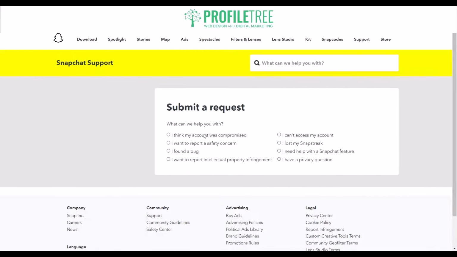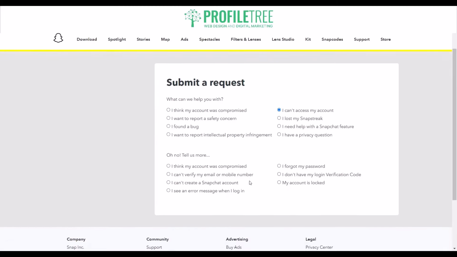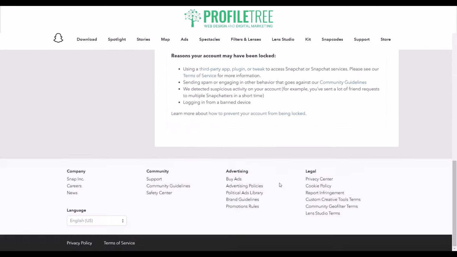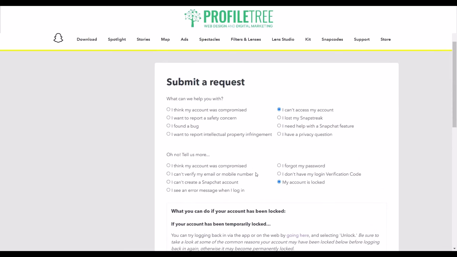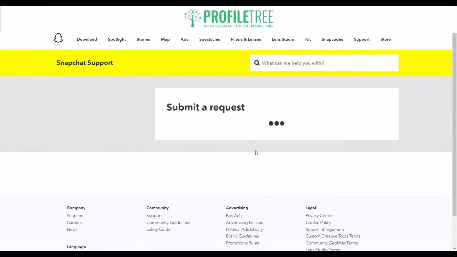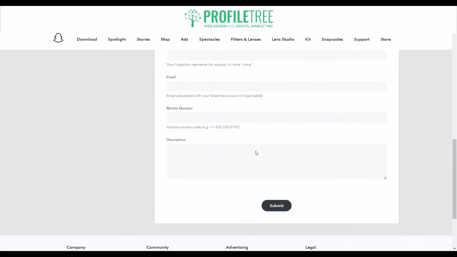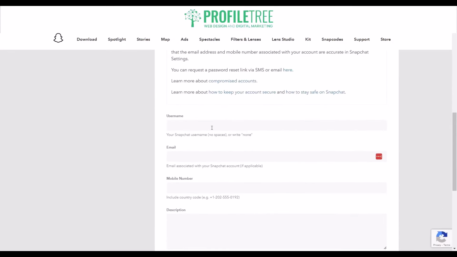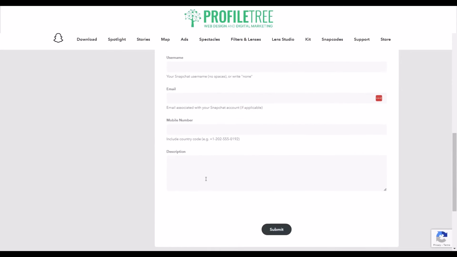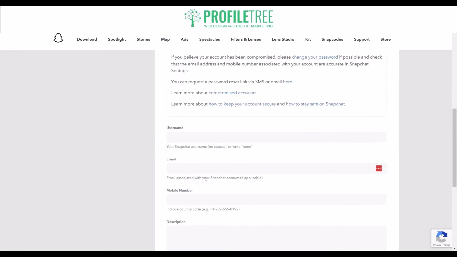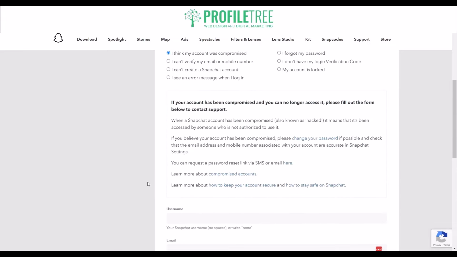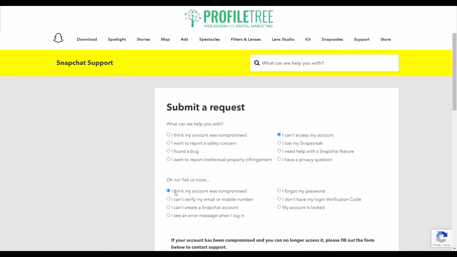So if you have no access to the account, you can go ahead and select that and just say that the account is locked, and if that doesn't work either, then just say account compromised, and then you can submit that request, enter in your details. So it'll ask you to enter your username, your email, mobile number, and just briefly describe what's been happening to your account. Submit, and you should get an email in a couple of days or so from the Snapchat support.